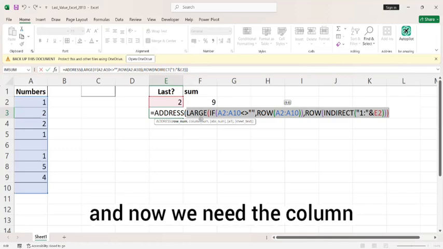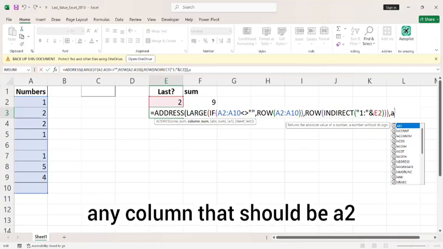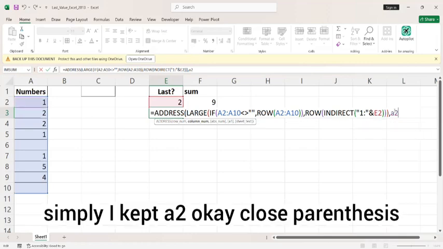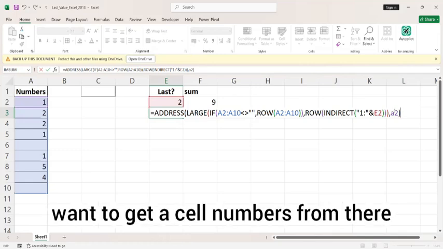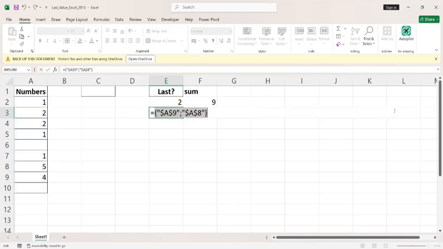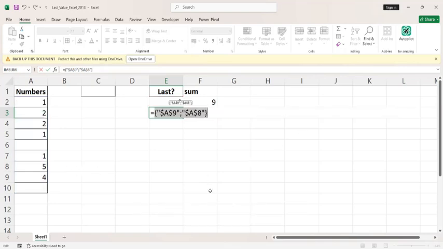And now we need the column, comma, any column, that should be A2. Simply I kept A2. Close parenthesis. I just want to get the cell addresses from there. F9. See, A9, A8.